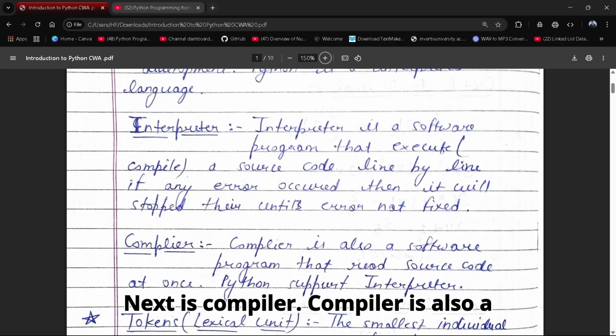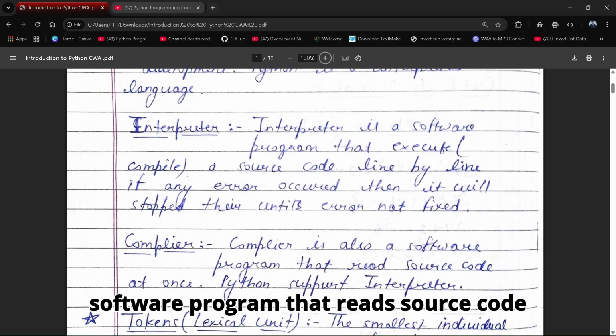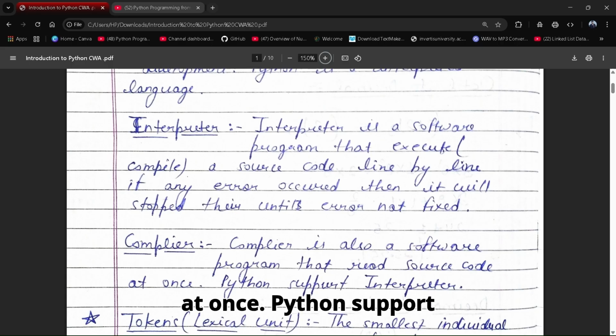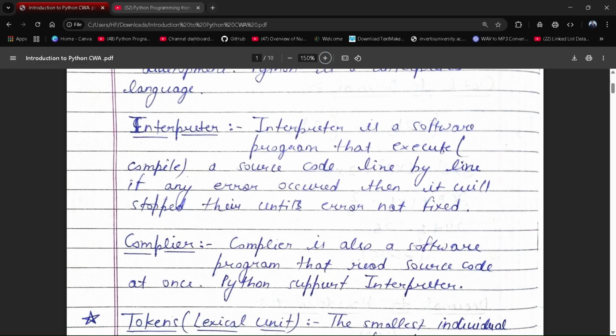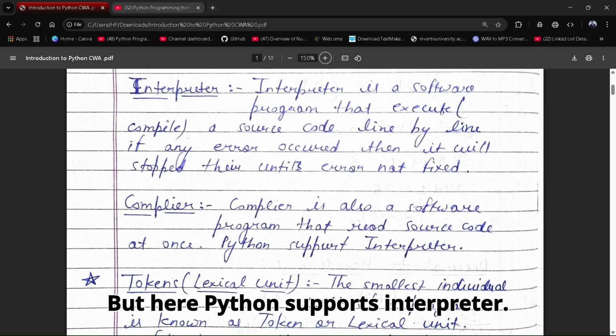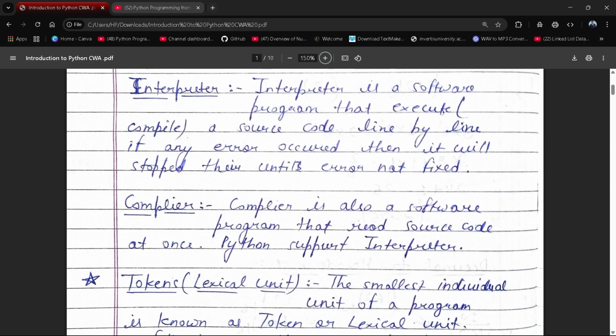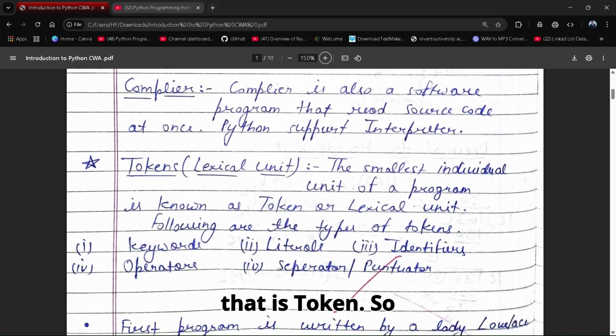Next is compiler. A compiler is also a software program that reads source code at once and runs it. If any error occurs, it tells all the errors in one go. But here Python supports an interpreter. So move to the next topic, that is token.